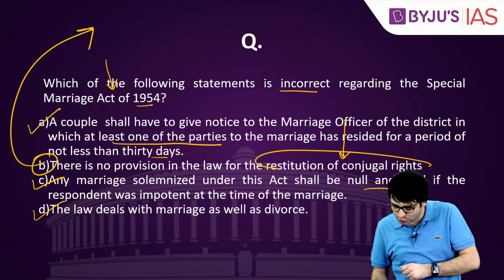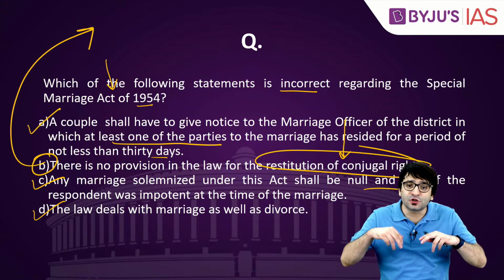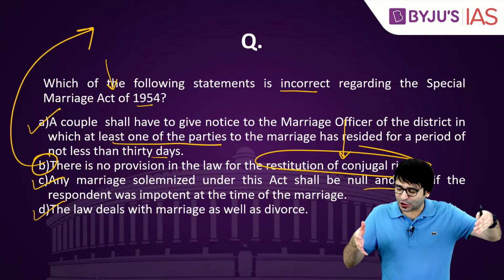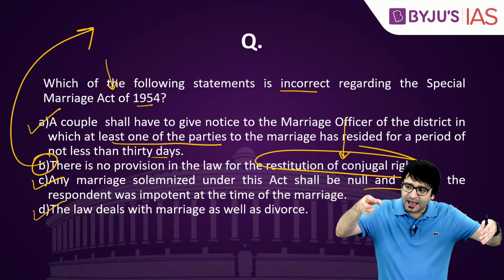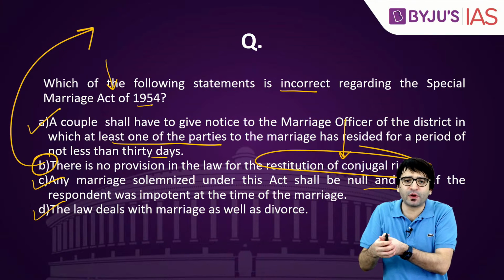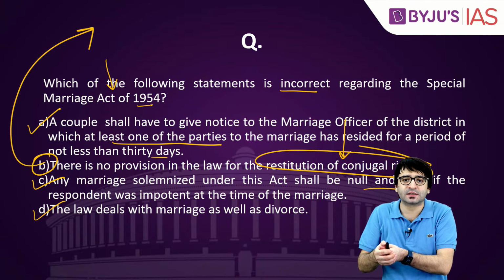Because what is this restitution of conjugal rights? Restore the conjugal rights. If one partner does not live with you, this person can approach the court and ask the court to force this partner to live with him or her. That's what we call the restitution of conjugal rights.